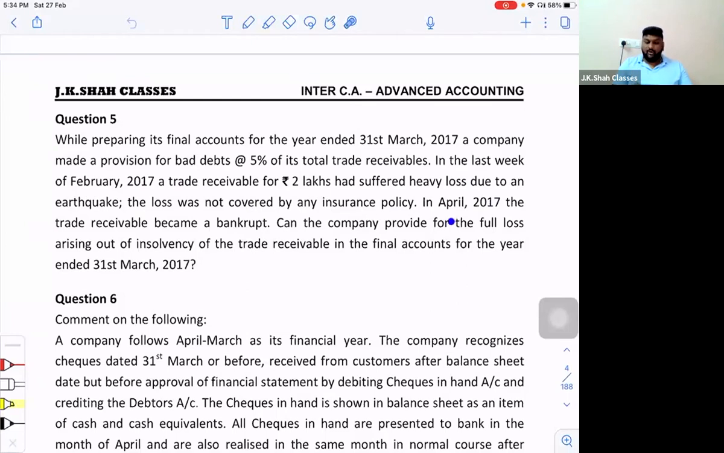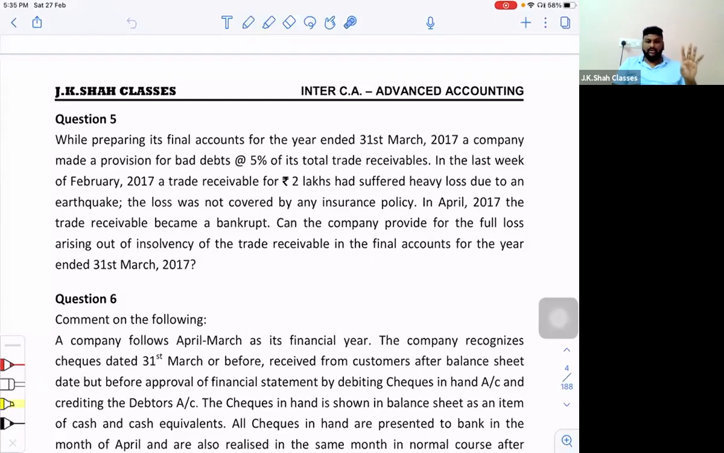Can the company provide for the full loss arising out of insolvency of the trade receivable in the final accounts for the year ended 31st March 2017? So what do you think? Is this an adjusting event or a non-adjusting event? Because if it is an adjusting event, then you have to provide for the full 2 lakh as a loss in the books of accounts. That is, you have to create a full 2 lakhs of provision. But if it is a non-adjusting event, then you just have to give a disclosure.